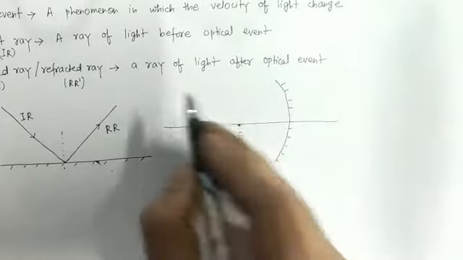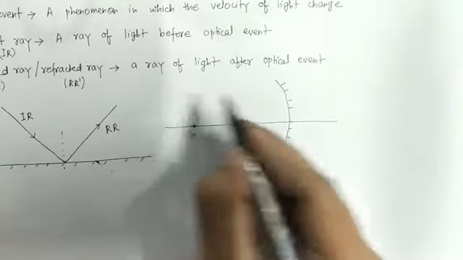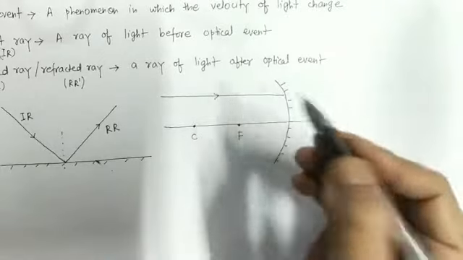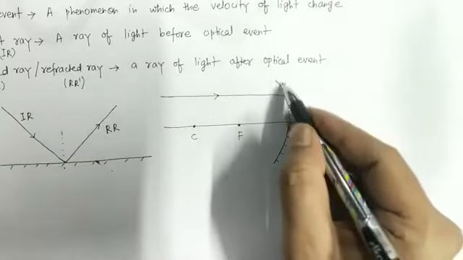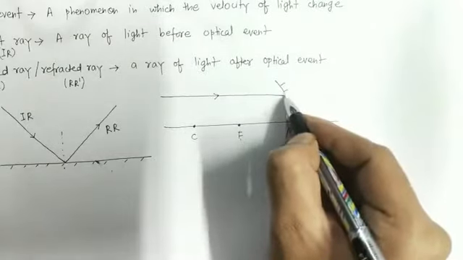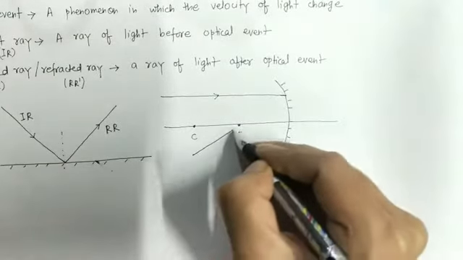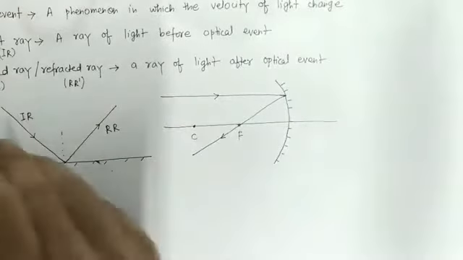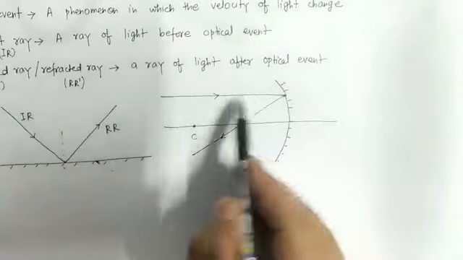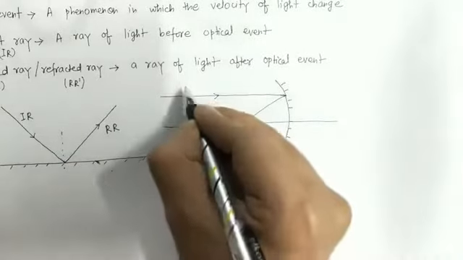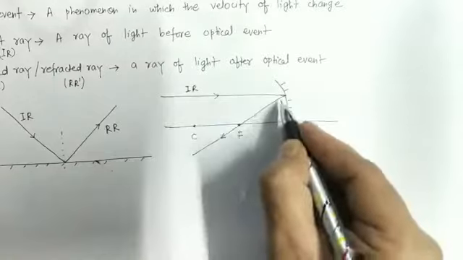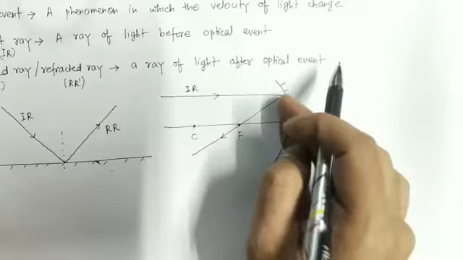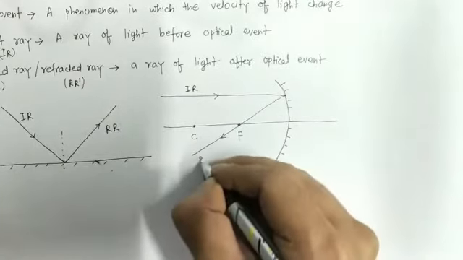As we all know, when a ray of light coming parallel to the principal axis strikes a concave surface, then after reflection it passes through the focus. Then according to the definition of incident ray, this is our incident ray, and this ray we are getting after the optical event, that is, here reflection. So this ray is our reflected ray.